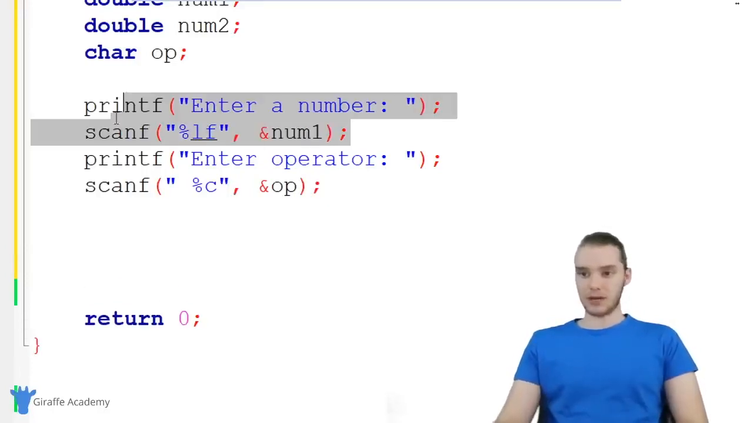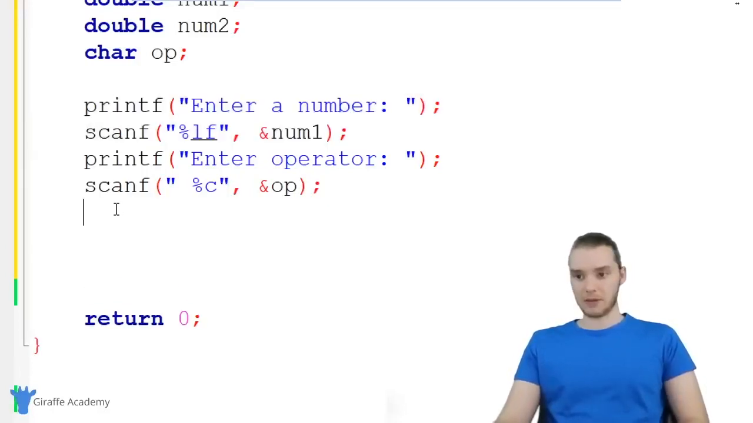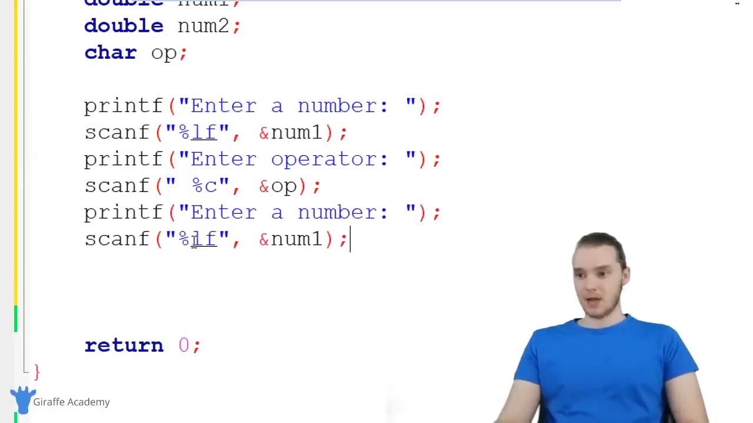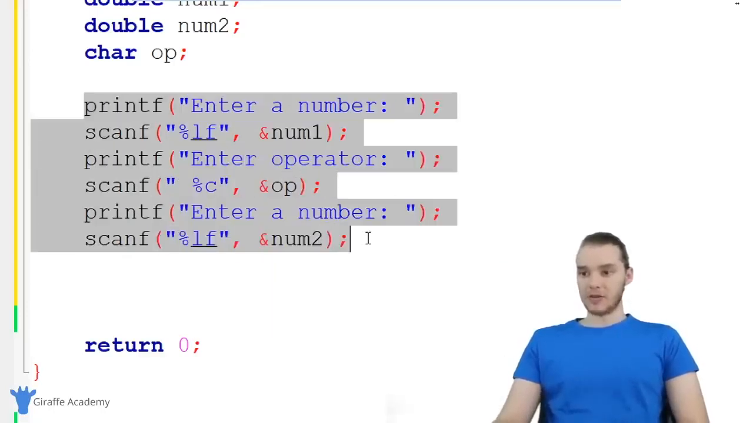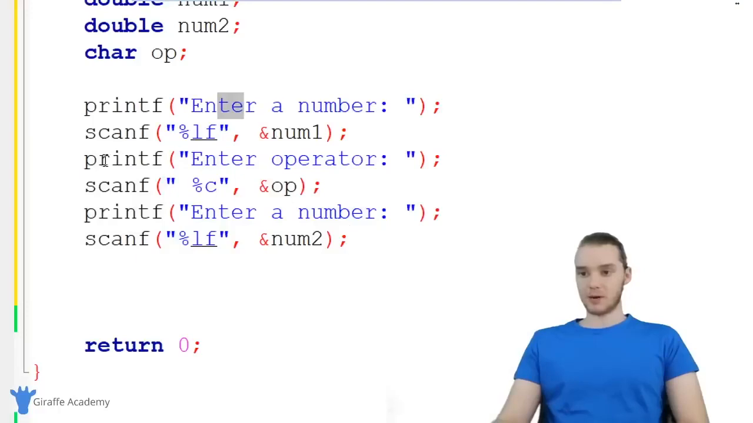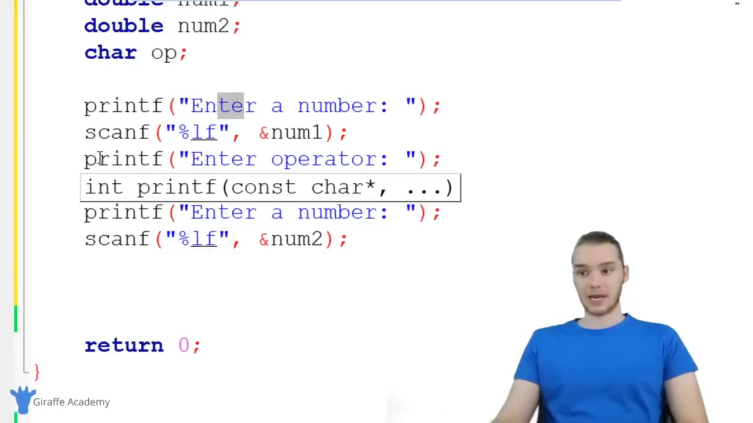And one more time, we're going to get another number. So I'm just going to copy this, paste this down here, and we're going to get this one for num2. So now we should have all of the input for our program. I'm getting the first number, I'm getting the operator, and I'm getting the second number.